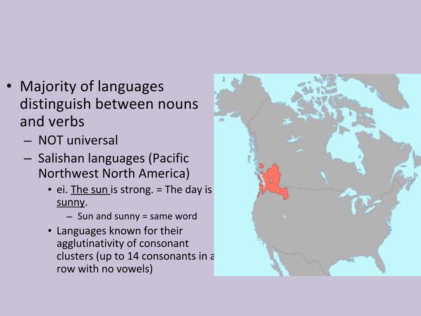These languages are also known for their agglutinativity of consonant clusters. You can have up to 14 consonants in a row without a vowel. In English, we can only have 3.